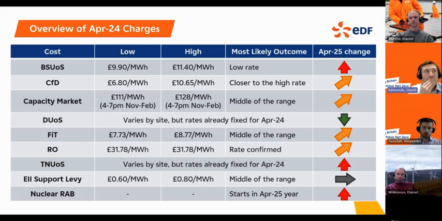Tenuos is an interesting one again. So we are expecting a big increase in Tenuos rates. Essentially, again, the total revenues that are looking to recover show an average view. It can vary by site, but the latest view is something like £5.5 billion will need to be recovered by network companies through Tenuos costs. That is an increase on the previous year. So we're expecting that to go up. And for a bit of context, if we go back a few years, Tenuos costs were sort of £3.5 billion in total. So £5.5 billion represents almost a doubling in those costs over the last few years.